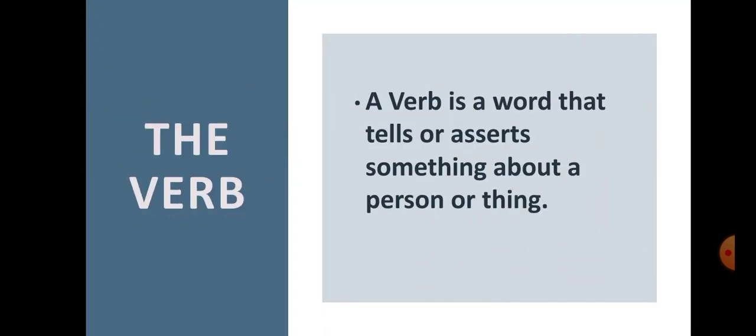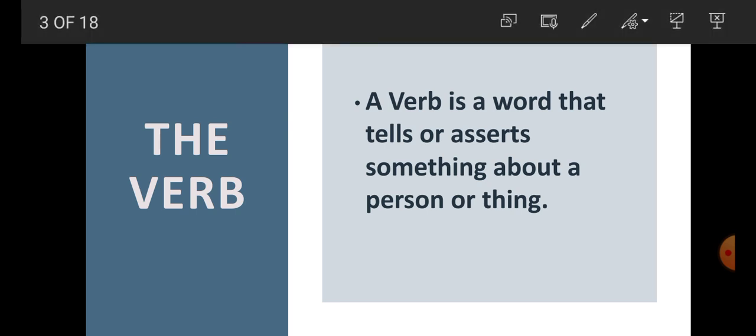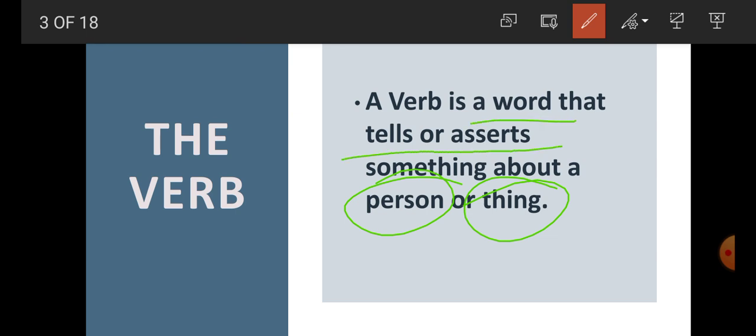Students, in our complete series of English grammar, today we are going to study a very important topic, and the topic is the verb. What is the verb? A verb is a word that tells or asserts something about a person or thing. What is a verb, student? A verb is a word that tells or asserts something about a person or a thing.